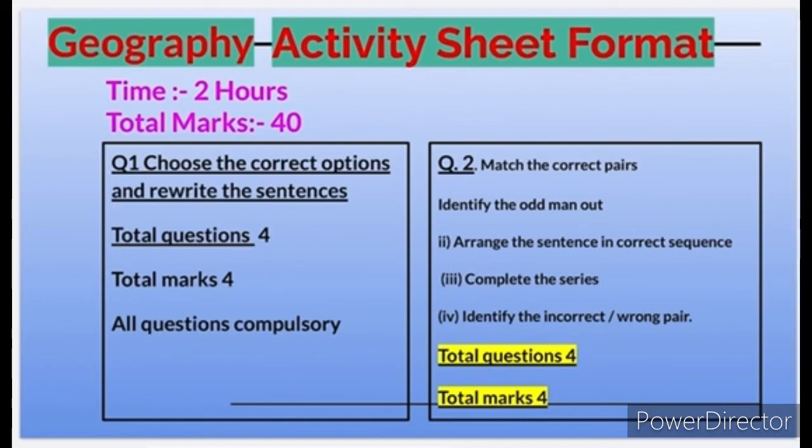Okay. Next one is question number 2. Match the correct pair. So the kinds of questions asked in question number 2 are match the correct pairs. Maybe it is asked to identify the odd man out, arrange the sentences in the correct sequence, complete the series, or identify the incorrect or wrong pair. So these are the kinds of questions which can be asked in question number 2. Again, a total of 4 questions are asked and you have to attempt all 4. All the questions are compulsory.